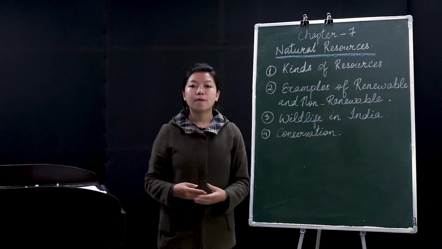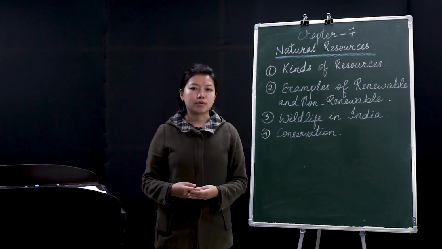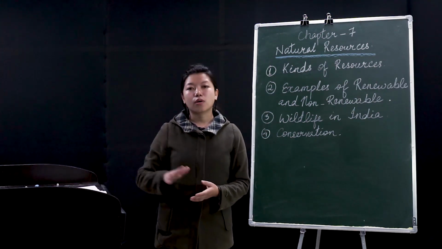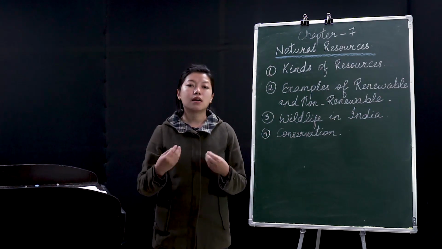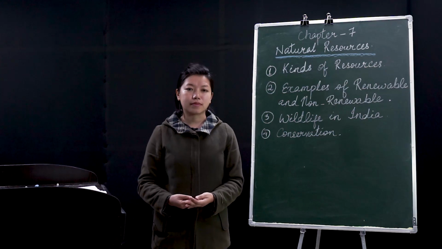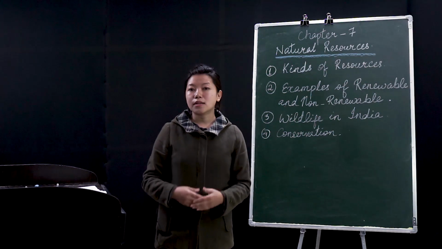Similarly, like how we protect or conserve the renewable resources, for these non-renewable resources, you cannot stop using them because they are so important for our daily lives. But one thing that we can do is minimize the usage.